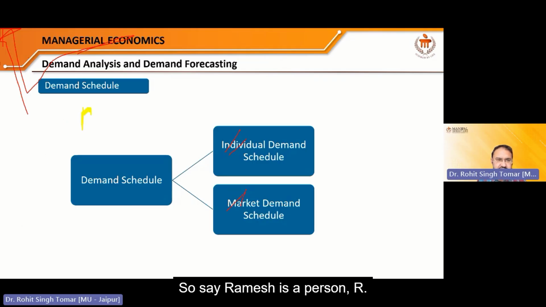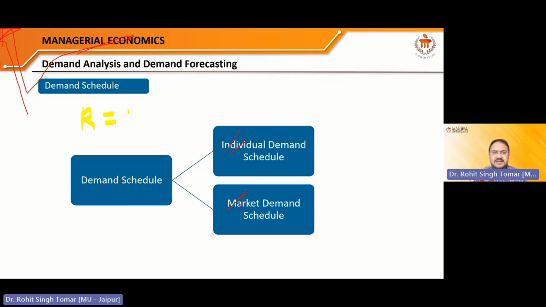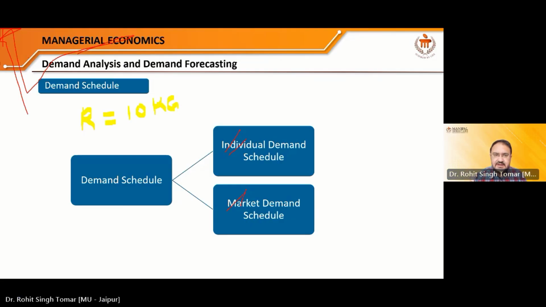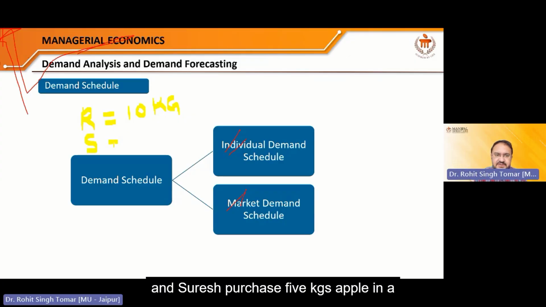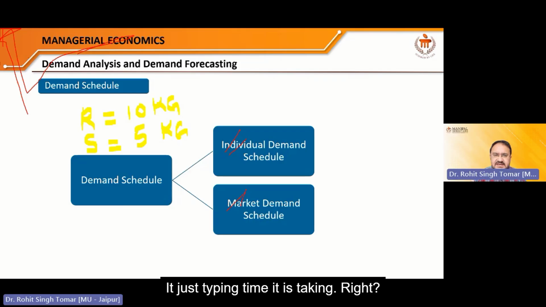So say Ramesh is a person. R is Ramesh. Ramesh goes to the market and purchases apple, say 10 kgs in a week, right? So Ramesh purchases 10 kg apple in a week. And second is Suresh. Suresh goes into the market and purchases 5 kgs apple in a week, right? Very simple concept, and quickly we will understand it.